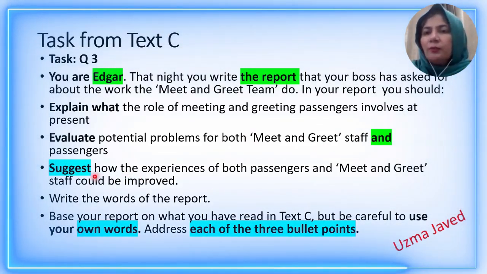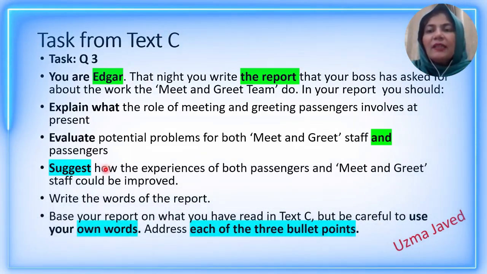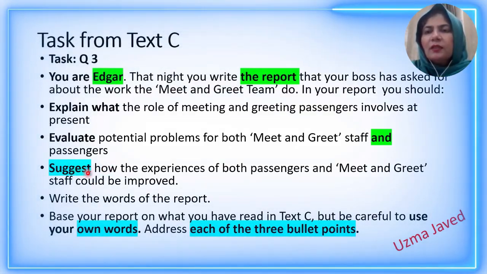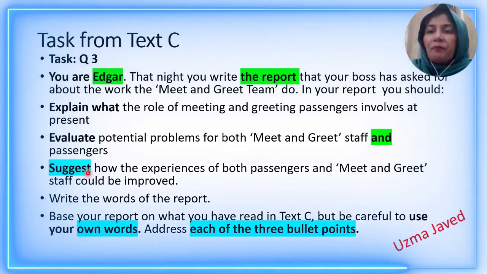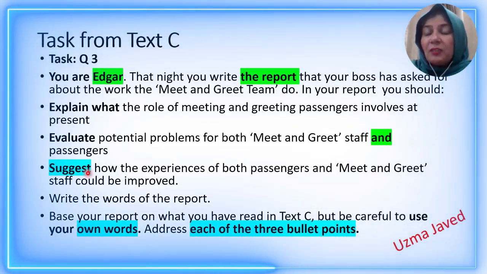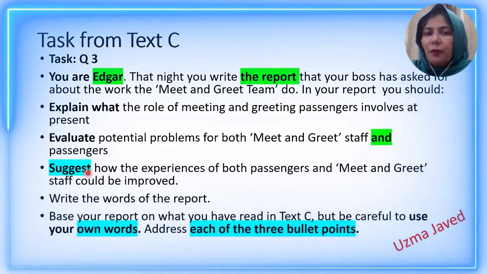And the last bullet point, the implicit bullet point, the word how tells you that it is demanding implicit meaning. The word suggest tells you that it is demanding implicit meaning. Suggest means that you have to give the impression of what you got from this information from the passage.